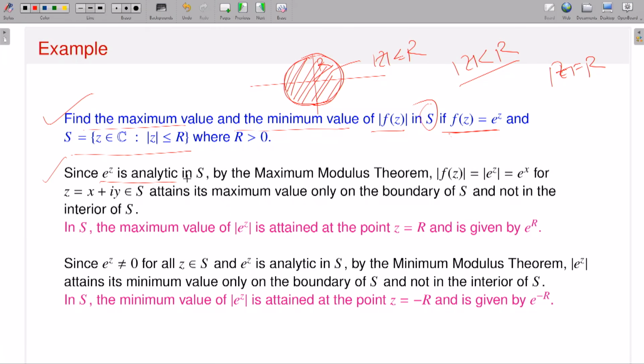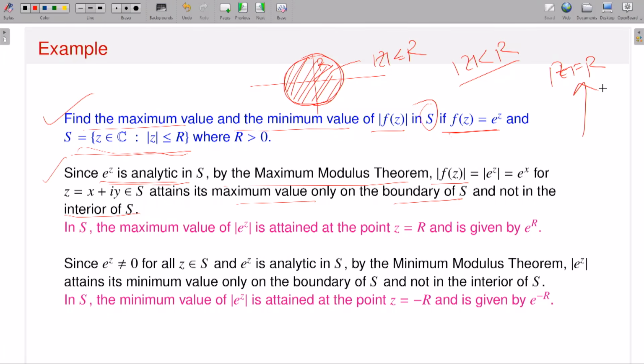Now look, to apply the maximum modulus theorem or minimum modulus theorem, before you apply the corresponding theorem, you need to check whether it satisfies all the hypotheses or not. Now look, I am dealing with my function f(z) is equal to e to the power z, which is an analytic function. So by the maximum modulus theorem, the modulus of f(z) attains its maximum value only on the boundary and not in the interior. Now if I have the domain S, what is the boundary? The boundary is mod z is equal to R, okay?